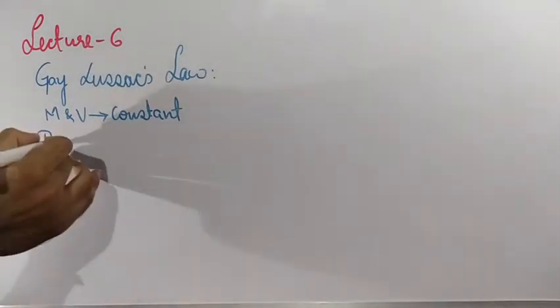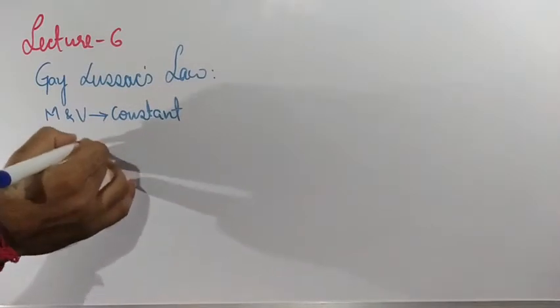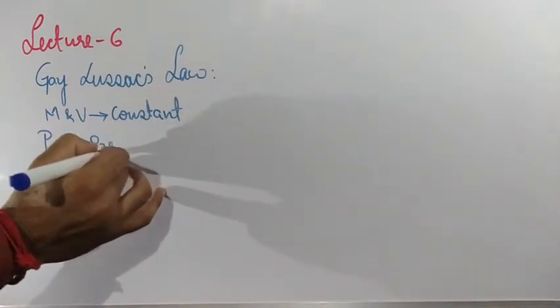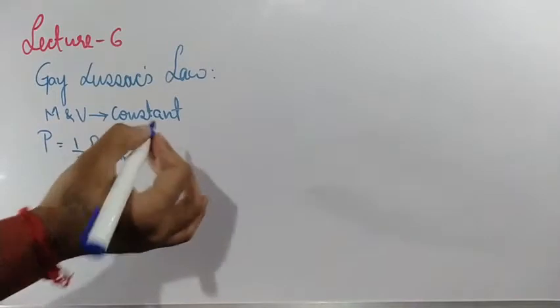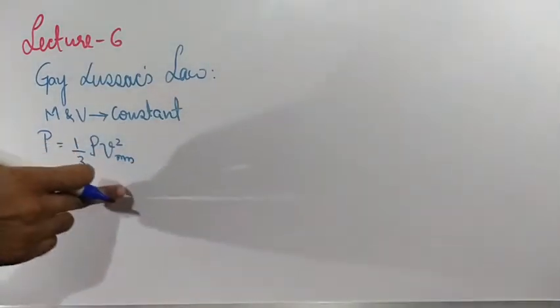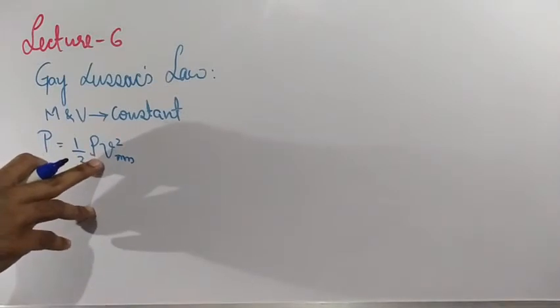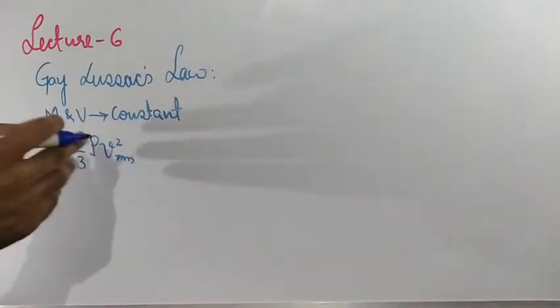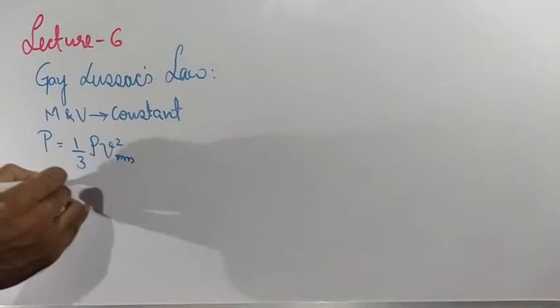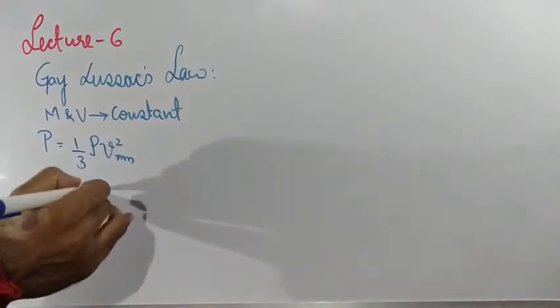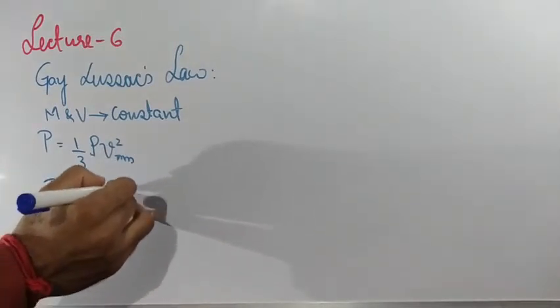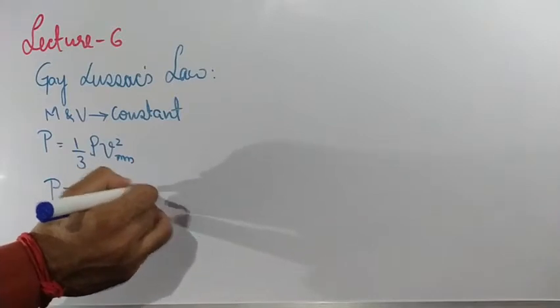P is equal to 1 by 3 rho VRMS square. Now here, rho means mass by volume. Just write that P is equal to 1 by 3 M by V into VRMS square.